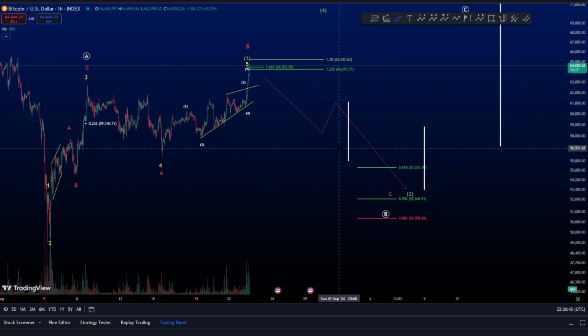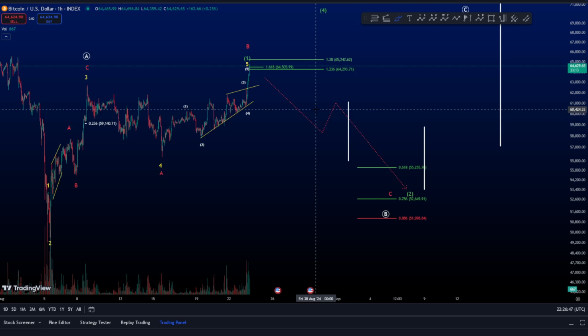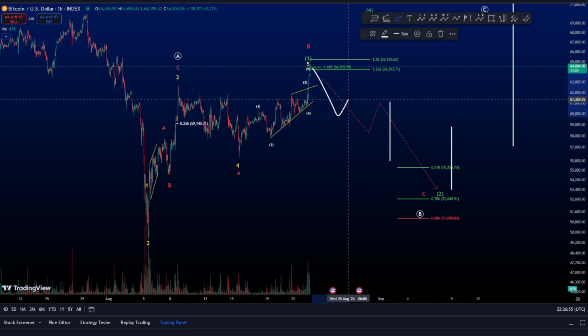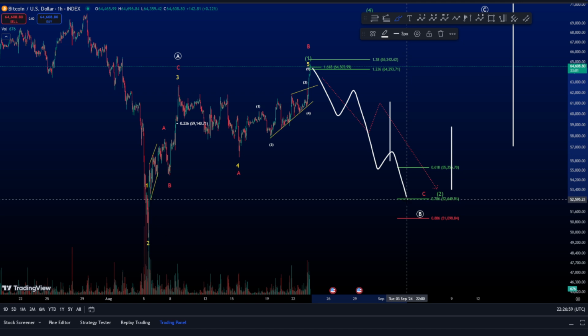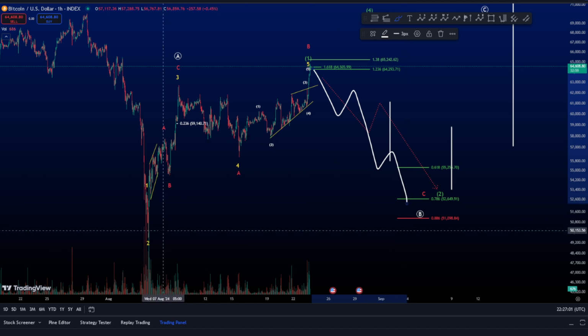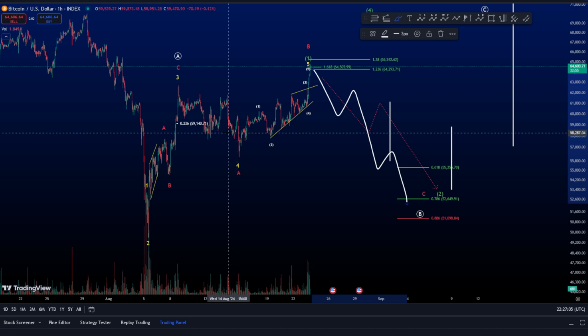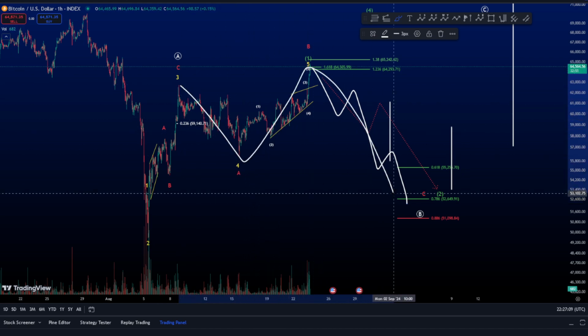But the key is in this wave, all right? In this wave, we can know exactly what scenario we are in. So if we see a full impulse towards the downside, that means it is a bearish scenario, because that impulse would be related to that expanding flat.